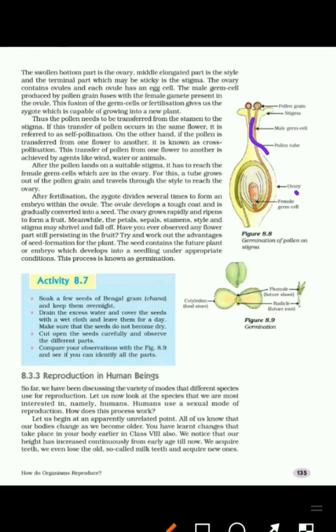That tube contains the male germ cell. This tube contains male gametes, and the male gametes will transfer through this tube from stigma to the ovule. So when pollen lands on stigma, a tube will emerge out from the pollen grain. This tube is called the pollen tube. This tube carries the male gamete and reaches up to the ovule through the style.